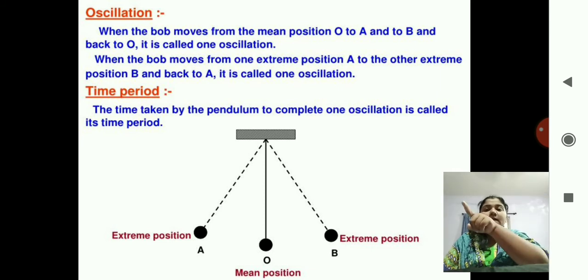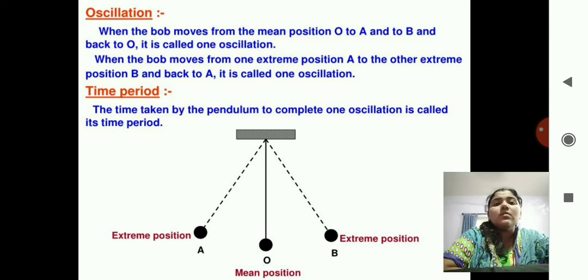So this is known as one oscillation. That is movement of bob from O position to A position, A position to B position, and B position to O position. Okay, so this is known as one oscillation.